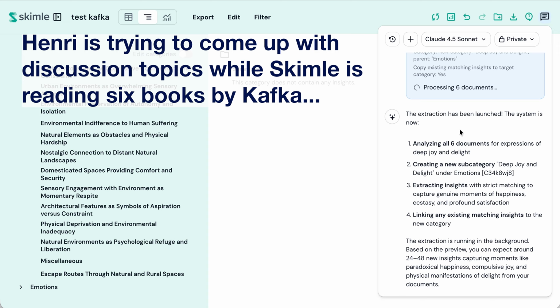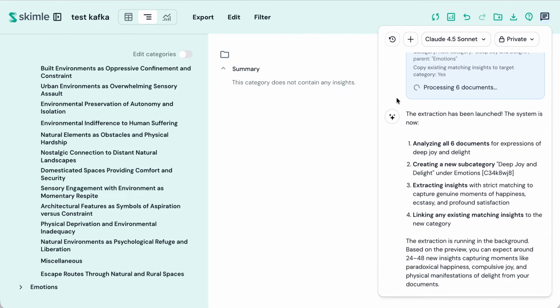This will take a while, and once it's done, you will see the screen will refresh, and after a while it will also generate a summary, category summary for those new insights. You need to refresh the screen later on to see the summary because it's created later on in the background.